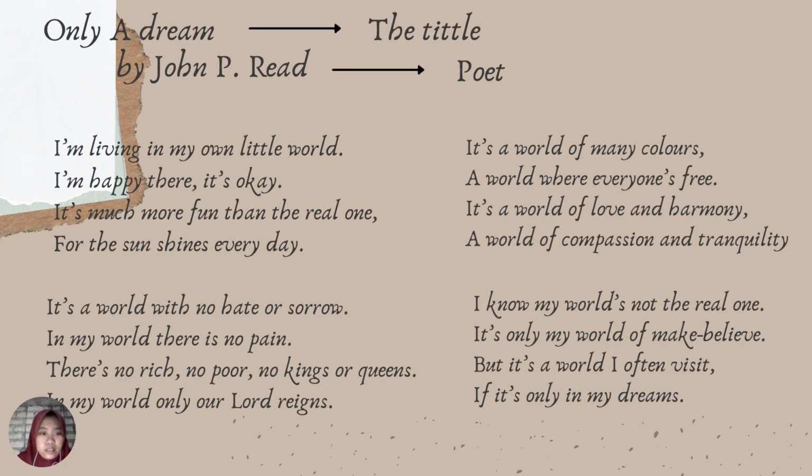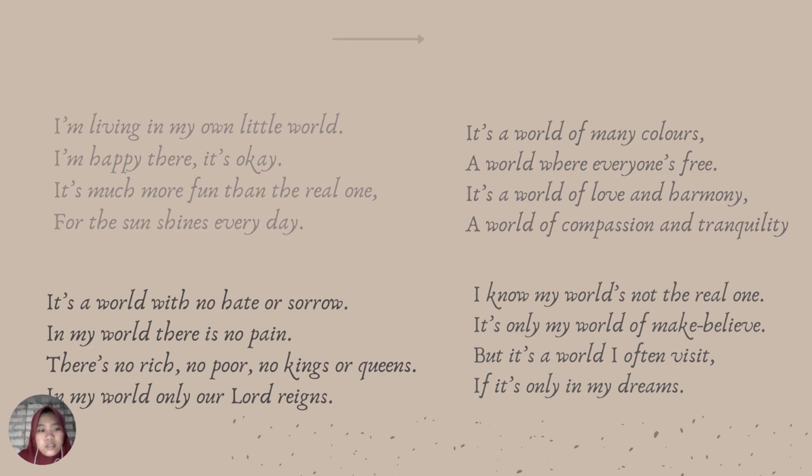Okay, here is my poetry, Only a Dream by Jhone period. Okay, Only a Dream is the title. So by Jhone period is the poet. What is poet? Poet is the writer of the poetry. Next.